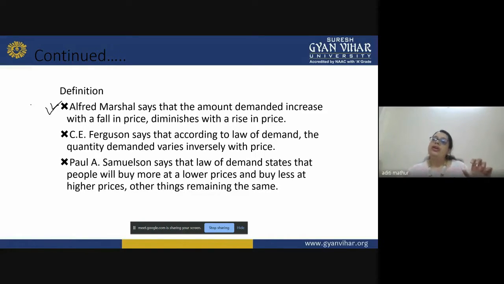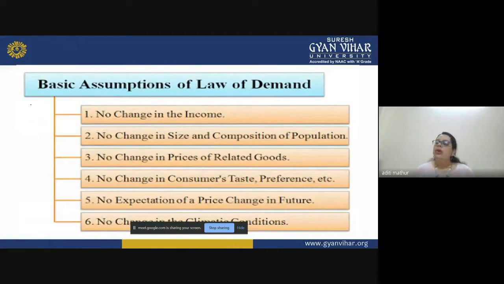So what will be the reactions of the customer? The law of demand actually helps us somewhere down the line to even evaluate these other points which are associated with the pricing strategy of a product. So now let us have a quick recap on the basic assumptions of the law of demand.